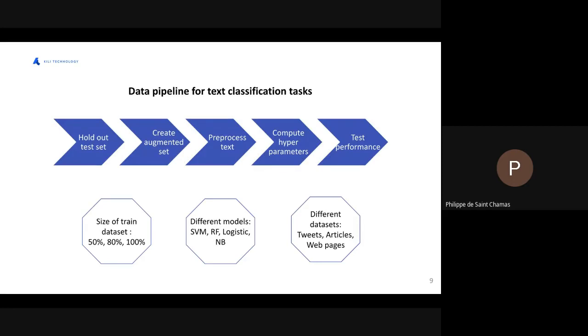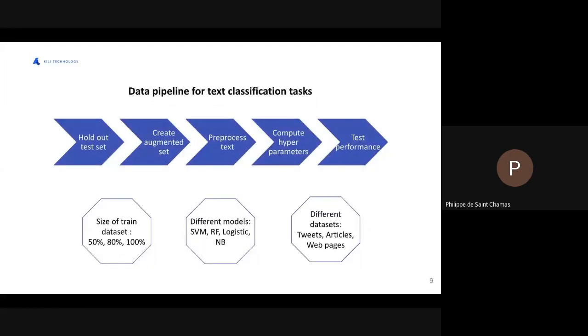and ultimately we test the performance on the initial test set. Furthermore, we'll try to cover our first question, that is, how do I choose my data augmentation technique? We'll use three different directions to cover all the use cases. That will be the size of the trained data set, and we try to show the result using only 50, 80, or 100% of the trained data.